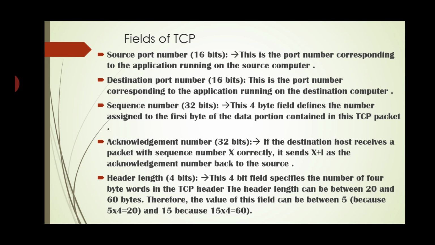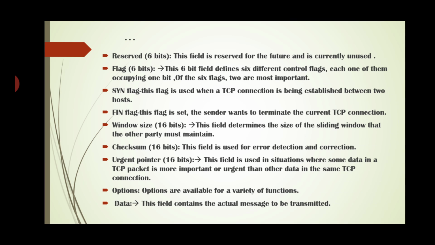Header length. This is a 4-bit field. It specifies the number of 4 byte words in this TCP header. The header length can be between 20 and 60 bytes. Therefore, the value of this field can be between 5 and 15. Next, reserved bits, that is 6-bit. This field is reserved for the future and currently unused. Flags, that is 6-bit flags are available. This 6-bit field defines 6 different control flags, each one of them occupying 1 bit.